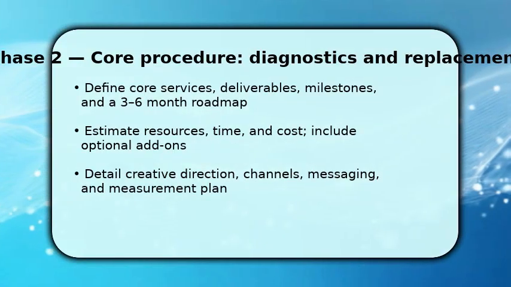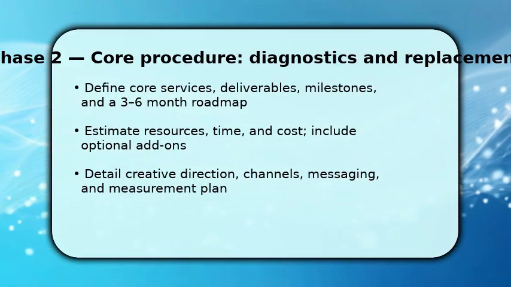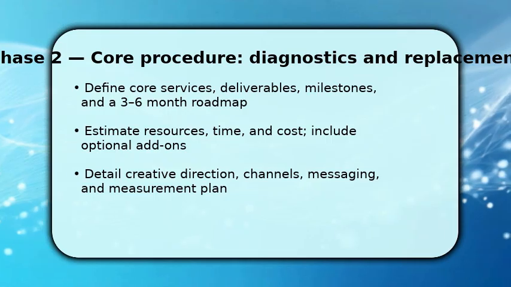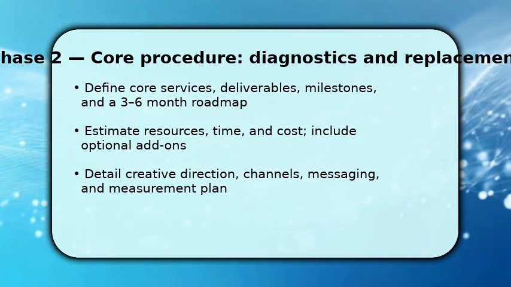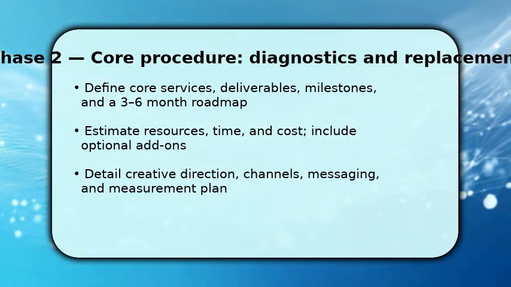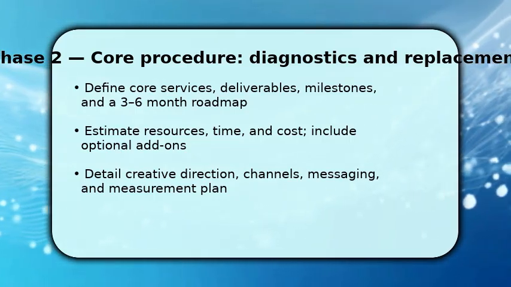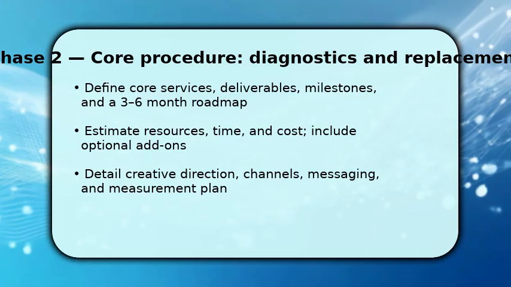Now you build the strategy and scope, outline core services, specific deliverables, and a 3-6-month roadmap with milestones. Once that's sketched, estimate resources, team time, and costs, present base pricing, and 1-2 optional add-ons so clients see flexibility.